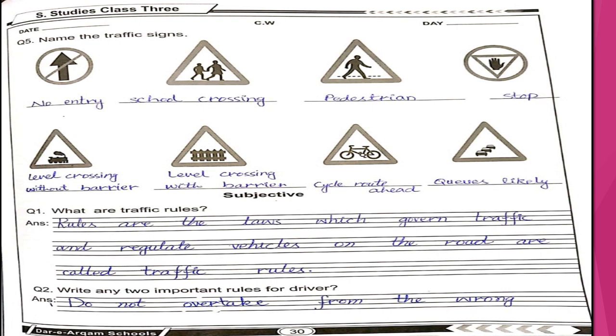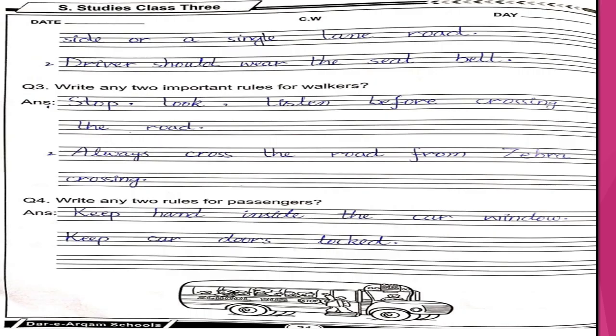Number 2 question is, write any 2 important rules for drivers. The first rule is, do not overtake from the wrong side. We are talking about the rules for drivers, and the first rule was, do not overtake from the wrong side on a single lane road. The number 2 rule is, driver should wear the seat belt.